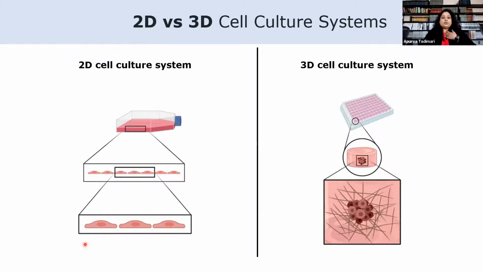In contrast to the monolayer or 2D cell culture, where cells are mostly exposed to the media and the plastic in the cell culture dish, in 3D cell cultures, all the cells in the culture are exposed either to other cells or, as I mentioned, the extracellular matrix.